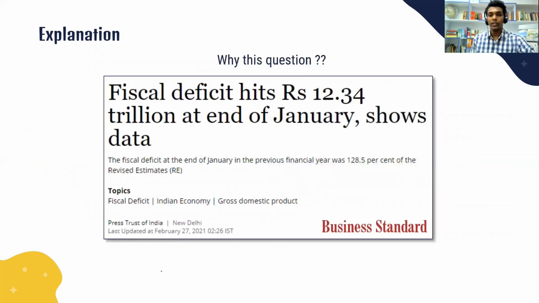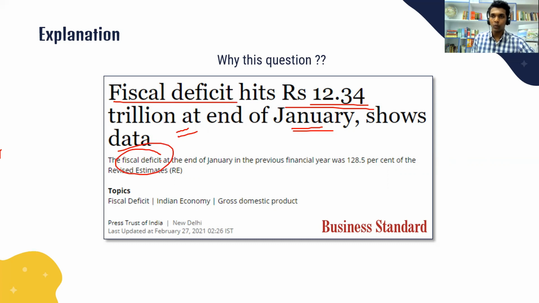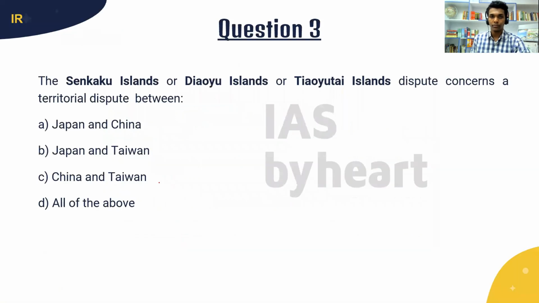So why is this question asked? This question was asked because recently, in the post-COVID-19 era, the fiscal deficit hit 12.34 trillion at the end of January. So this is why this question was asked. So we have to understand why this fiscal deficit rose. Okay, let's move on to the next question.